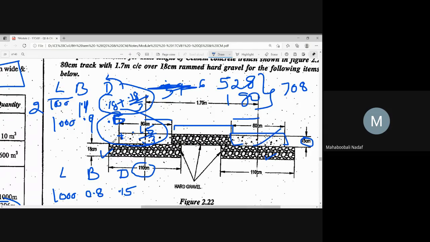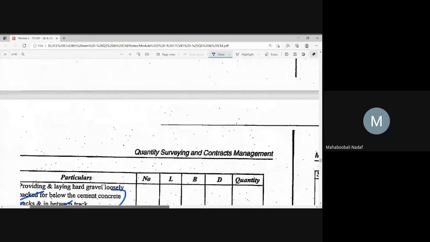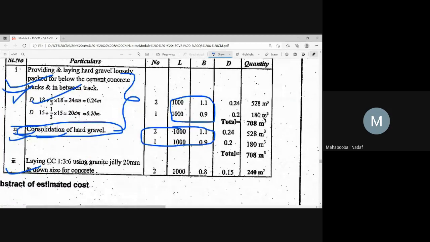Two things are there. Here also one concrete, here also one concrete. So I have to multiply it by 2. You tell me the answer here. 240, sir. 240. Very good. It is called 240 cubic meter of concrete and 708 cubic meter of jelly or concrete. Okay? You just check here. 708 correct? 204 or 240? Yes or no? Yes, sir. Very good. There the quantities are given.